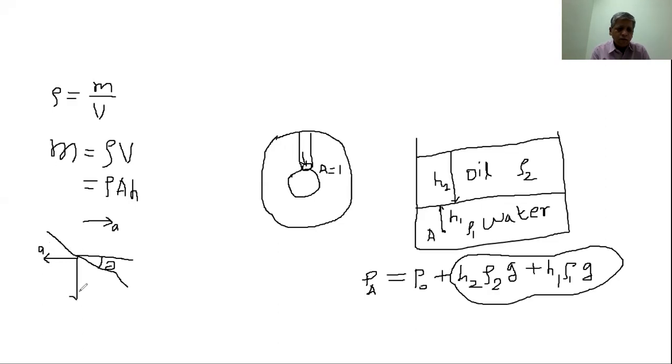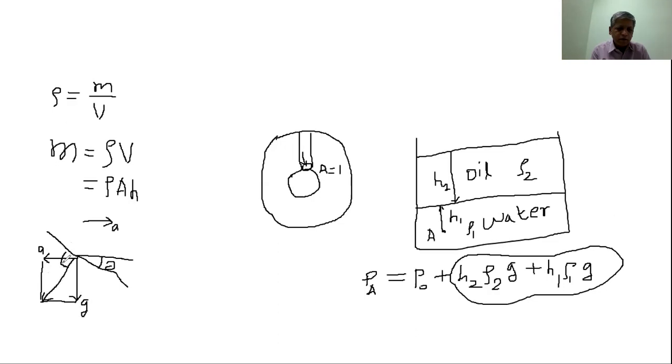This is acceleration due to gravity. The effective acceleration due to both accelerations, that is horizontal acceleration and vertical gravitational acceleration, if we complete the parallelogram, the resultant acceleration is along this direction, and that resultant acceleration is always perpendicular to the free surface of the liquid.